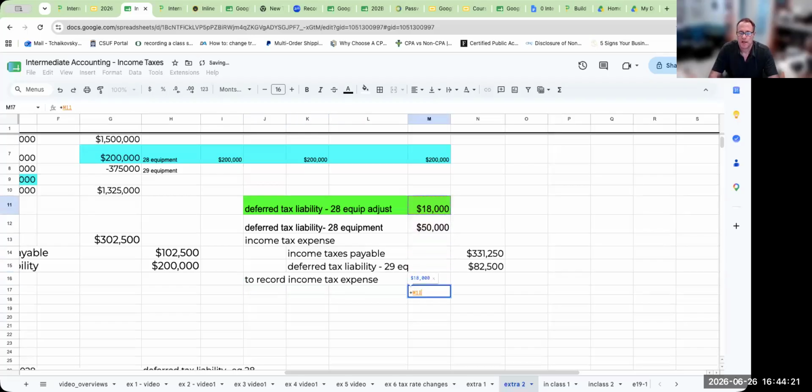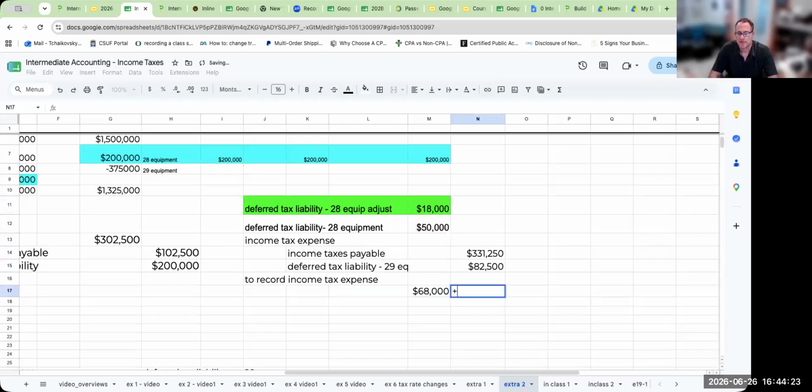So here, my amount of debits is 68,000. My amount of credits is 413,750. So my total amount of income tax expense is going to be 345,750. Okay, so again, how did I get that value? I essentially plugged it in.